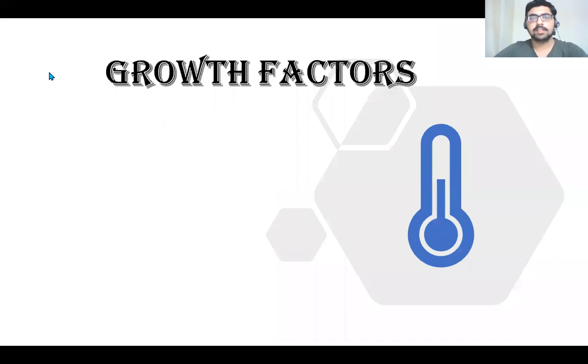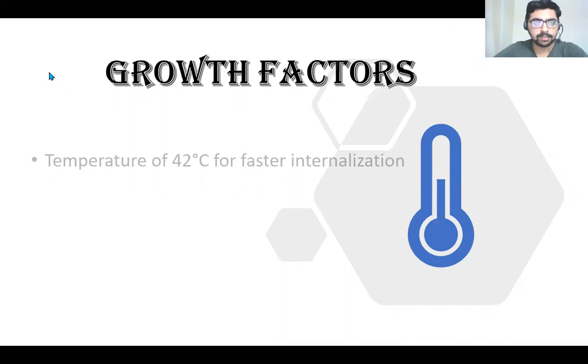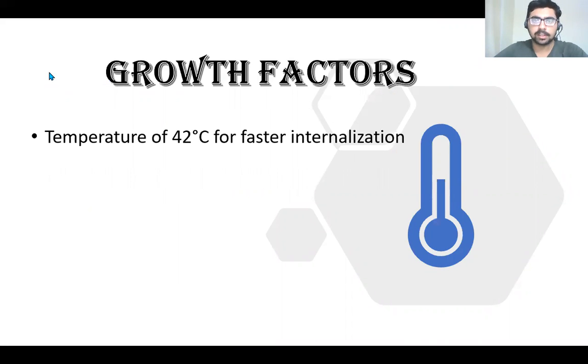So firstly, there are many growth factors to be kept in mind. First of all, temperature, which should be 42 degrees Celsius. Actually, we can inoculate the samples in the range of 25 to 37 degrees centigrade, but it's not optimum for the growth of Salmonella because it is a facultative anaerobic microbe. So it takes much time to grow. So we generally increase the temperature so that it can grow faster.